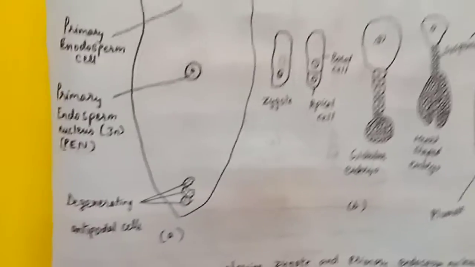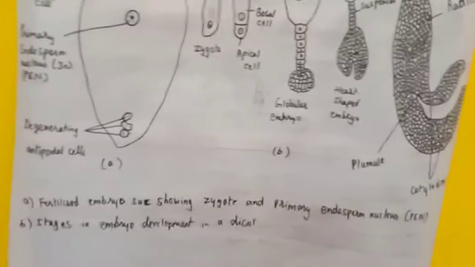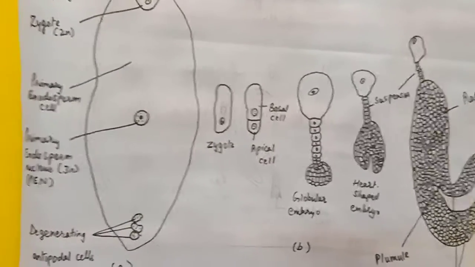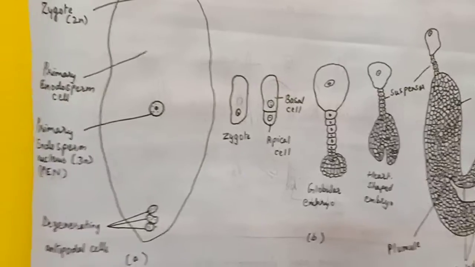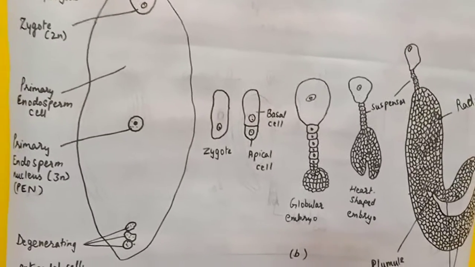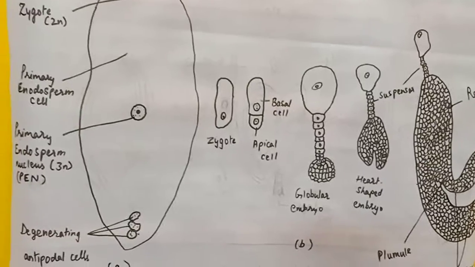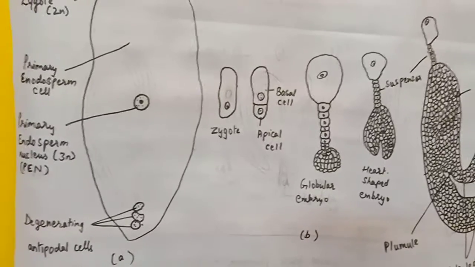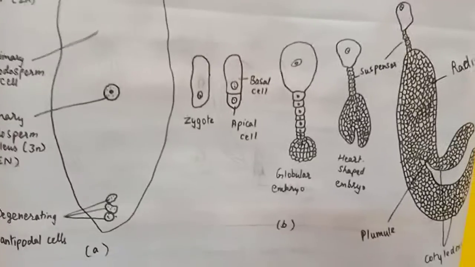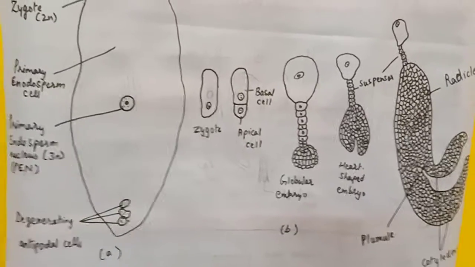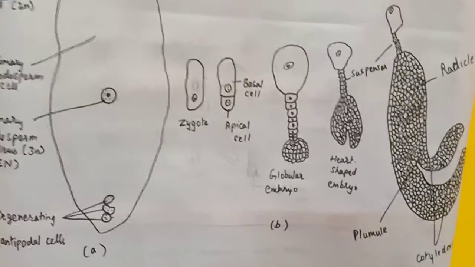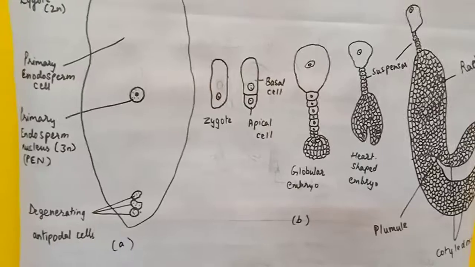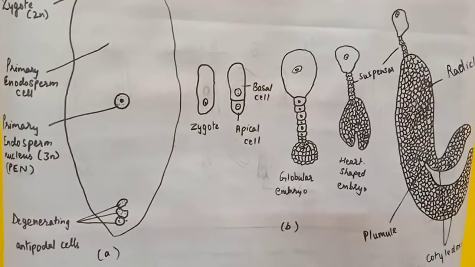Now embryo development. The stages in embryo development in a dicot are shown here. Embryo develops from the zygote. You can see here the zygote is at the micropylar end of the embryo sac. The nutrition for development is provided by endosperm. The zygote divides to form the proembryo. You can see here, the proembryo is formed from the zygote. It divides mitotically.